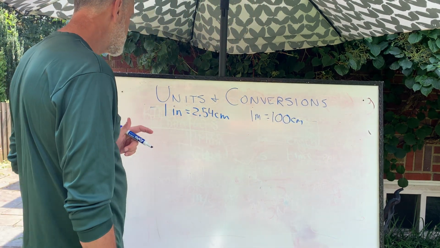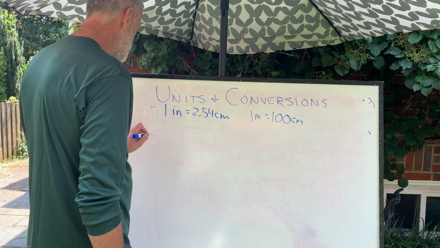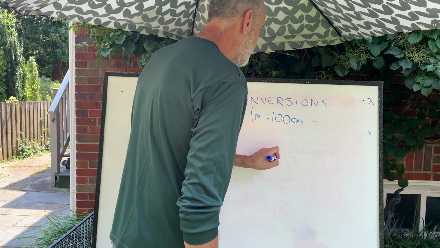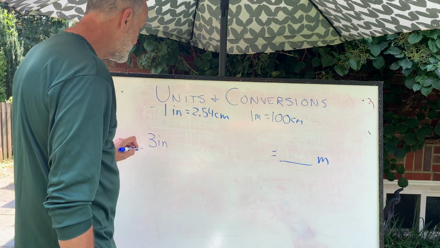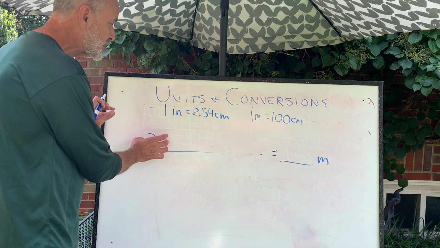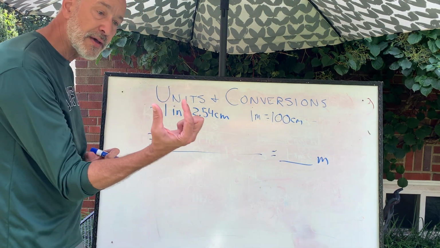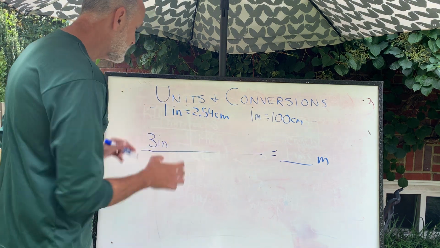And what I'm going to do is I'm going to say 3 inches is how many meters? So 3 inches equals how many meters? And I'm going to set up my T-chart. Remember what I do? This is my base unit. This has to be the same thing as this, the same physical amount. 3 inches is about that long. So if I end up with 1,000 meters, I know I'm wrong. Okay, so let's come back here.